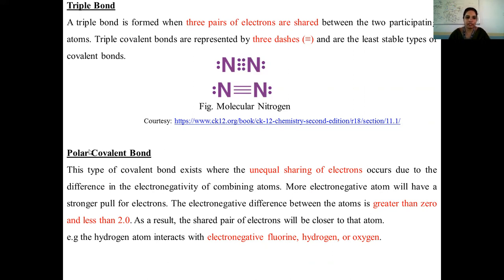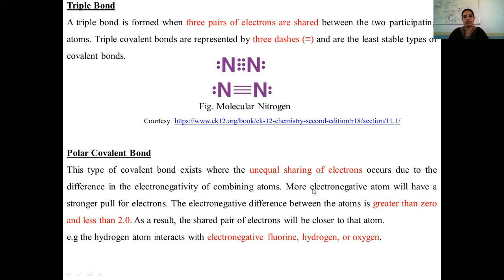And again, if we talk about the polarity of the covalent bond, the polarity will arise because of unequal sharing of electrons. We have already seen that the covalent bond involves mutual sharing of electrons between the atoms, whereas the polarity in the covalent bond arises because of unequal sharing of electrons. This unequal sharing arises because of the electronegativity of the atom.